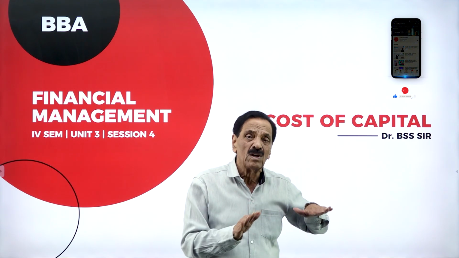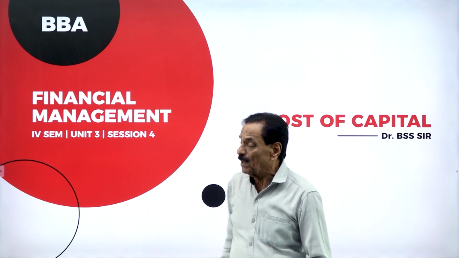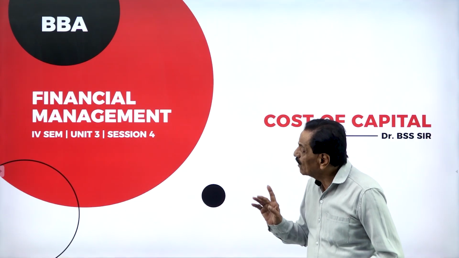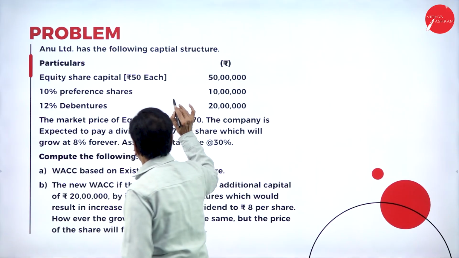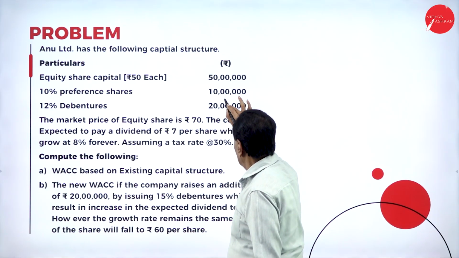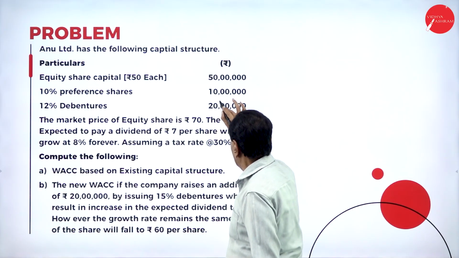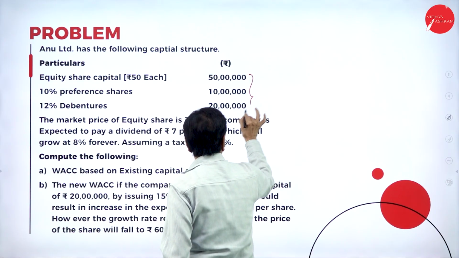I already solved one problem in the last session. I am going to solve one more problem of weighted average cost of capital. This is the existing capital structure. Equity share capital 50 lakh, 10% preference share capital 10 lakh, 12% debenture. This is their capital structure.